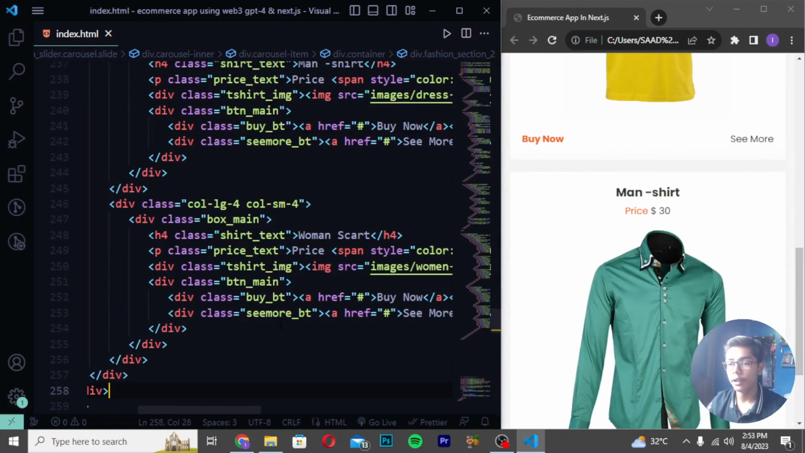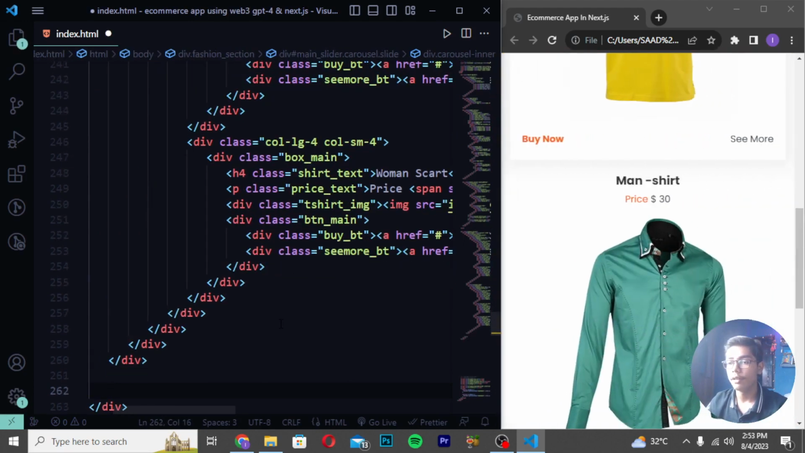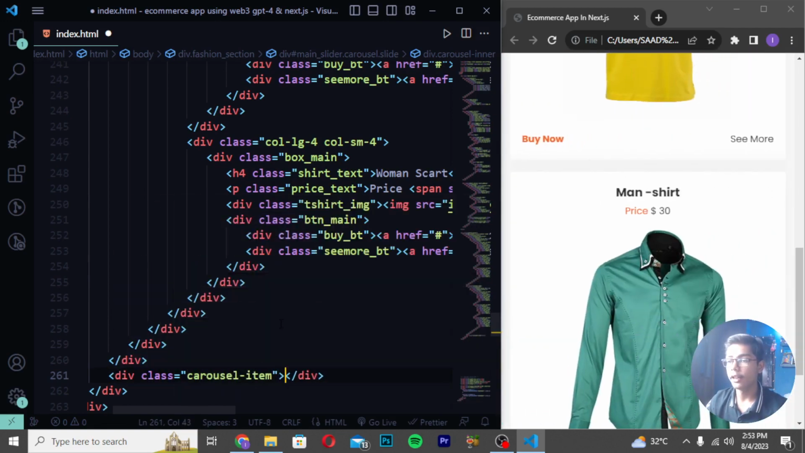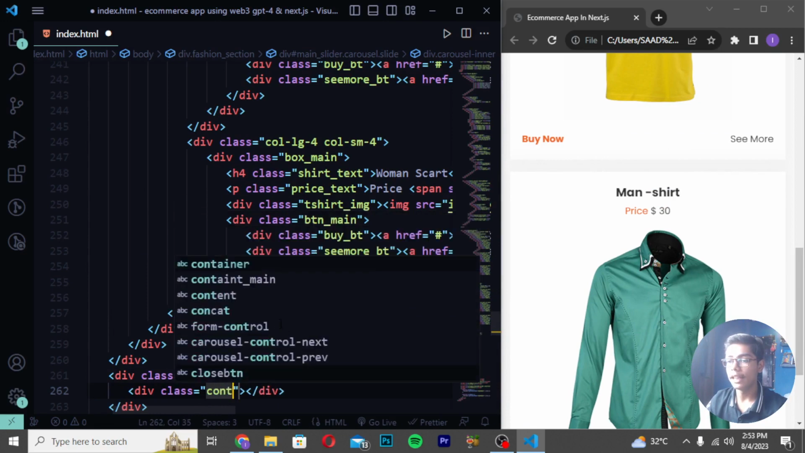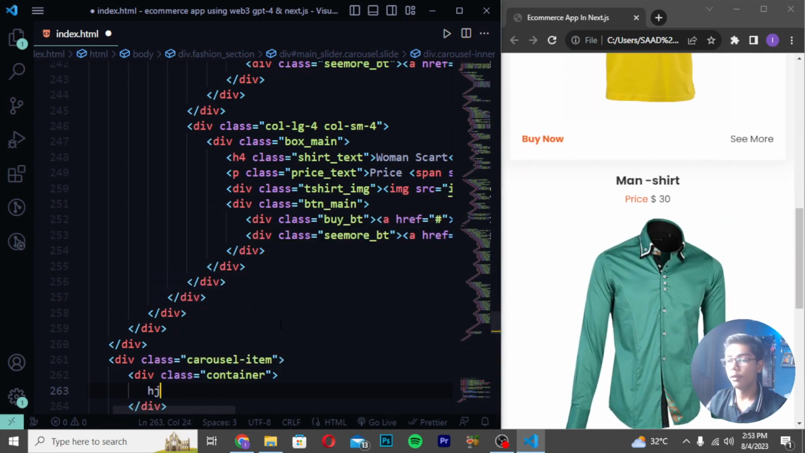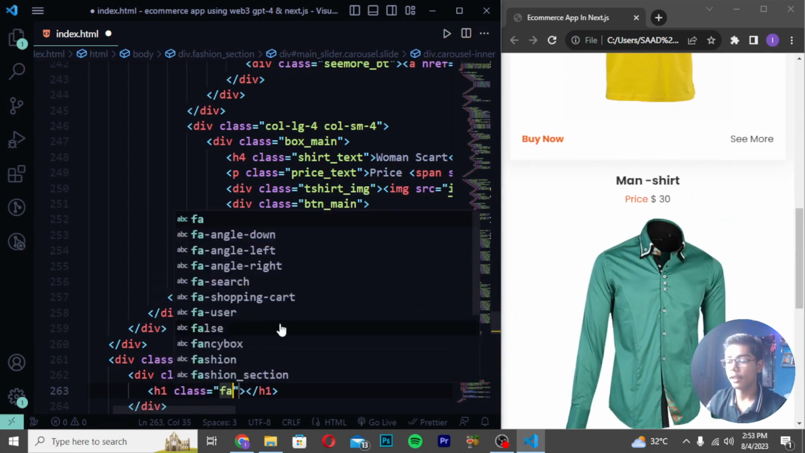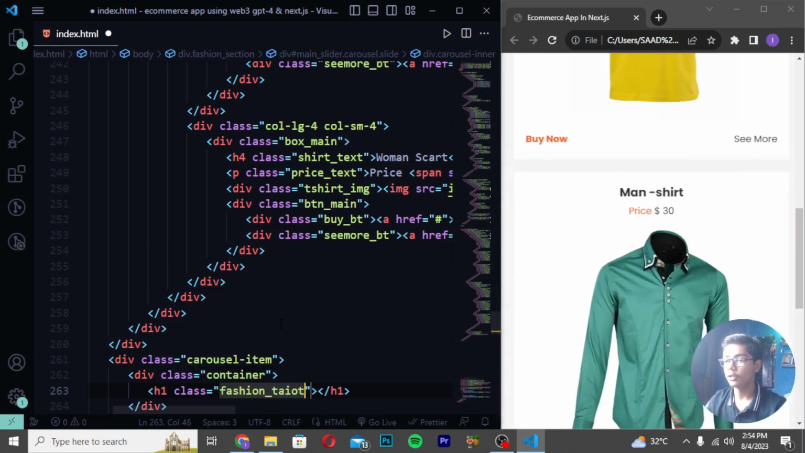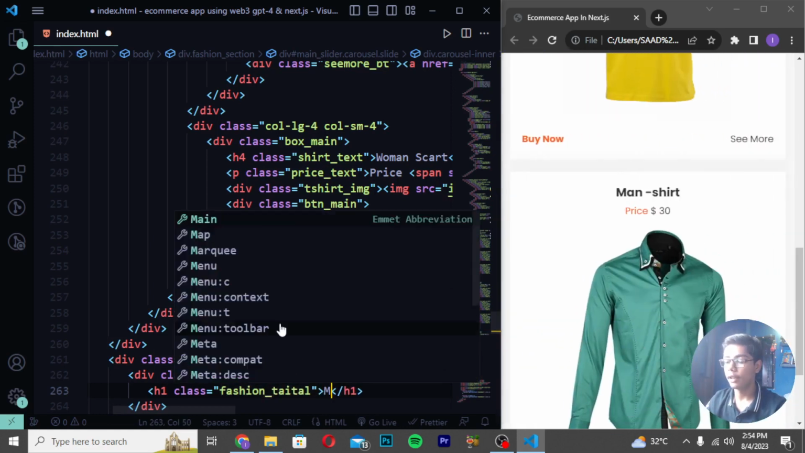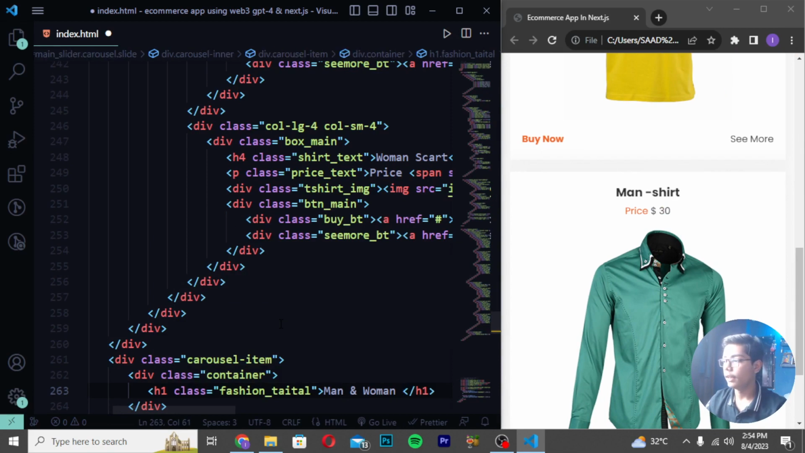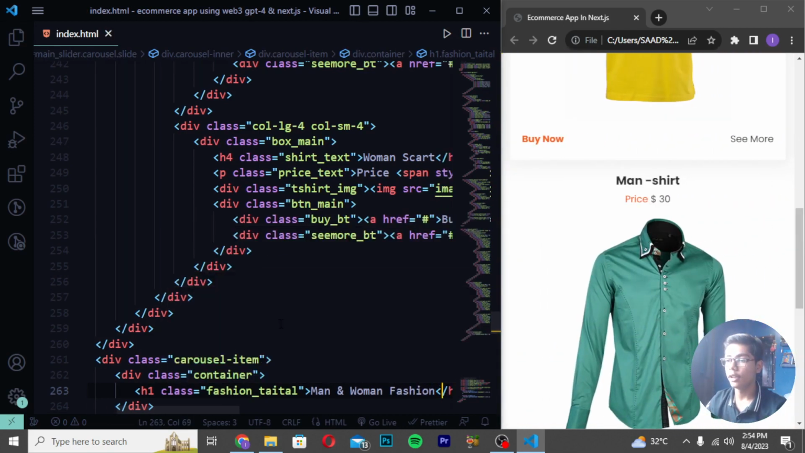Then you have to just move down after the 7 divs which we have created. So you can see we have created 3, 4, 5, 6, 7. So these are the 7 divs which we have created, and I will be moving down after these divs and create directly a div class of carousel item, and I will be writing it as class of container. Then you have to create a h1 which should be having the class as fashion underscore data. Then I will be writing here man and woman fashion. Then you have to save it.